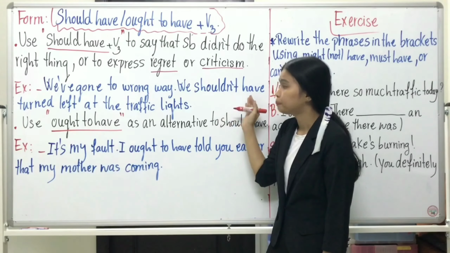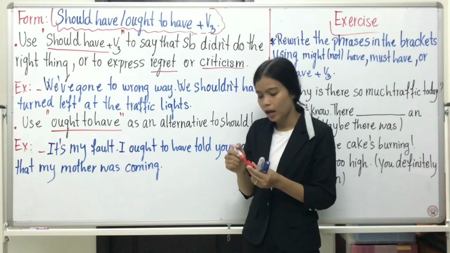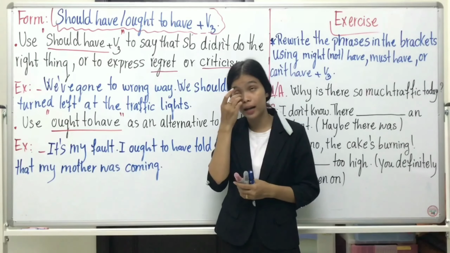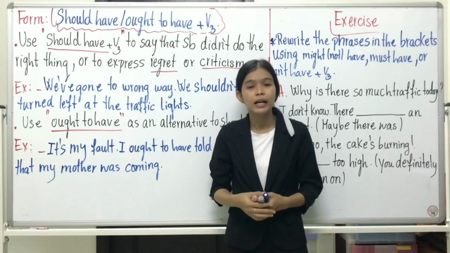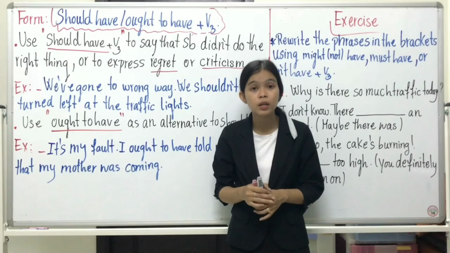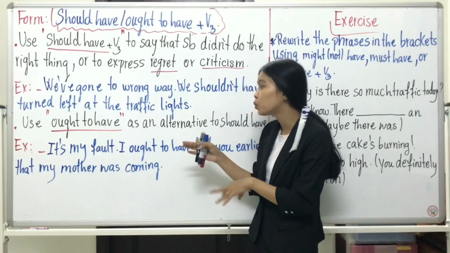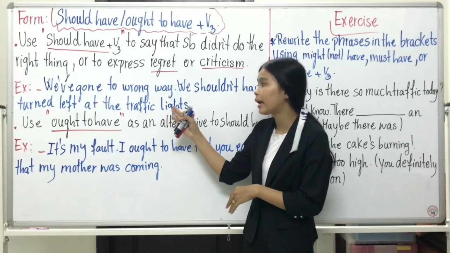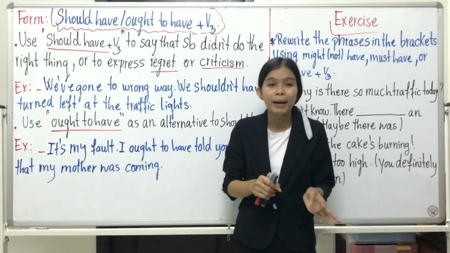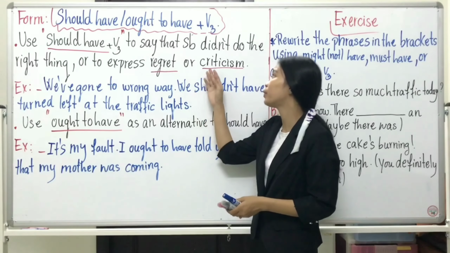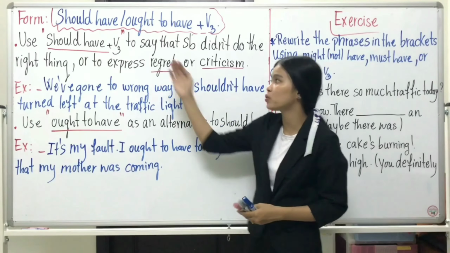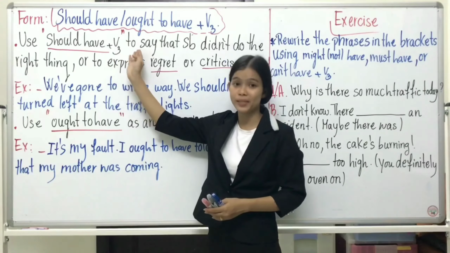For example, you were driving and you were confused at the traffic light, turning left, but your direction is to turn right. Then you criticize someone by using should have plus verb 3.